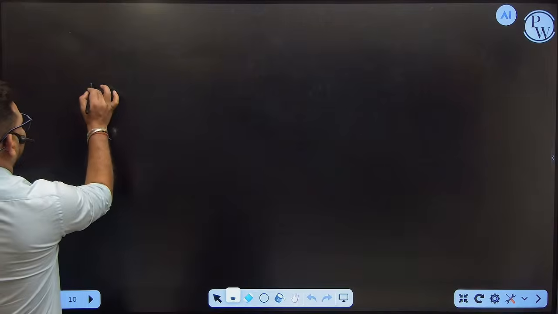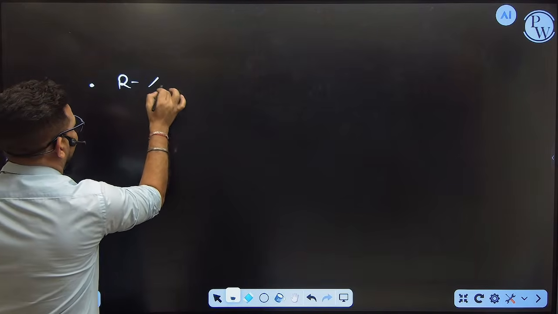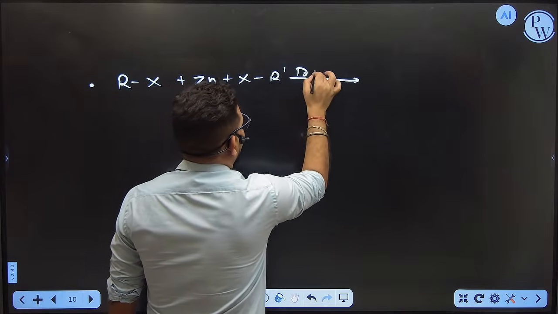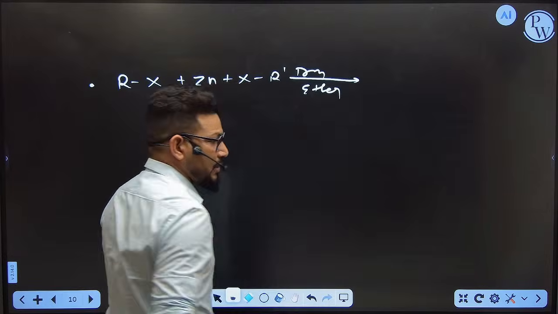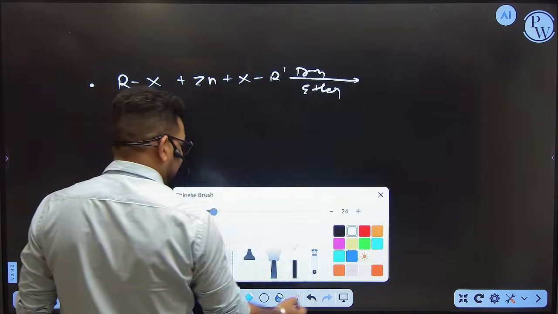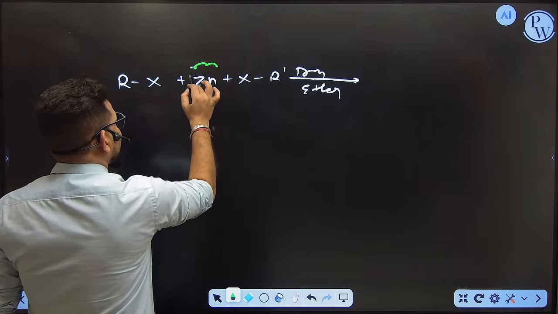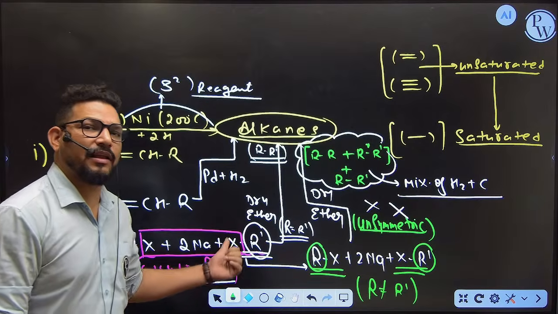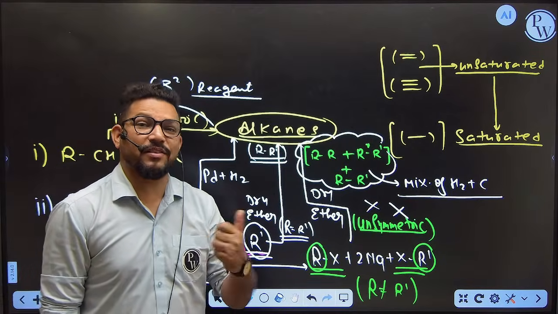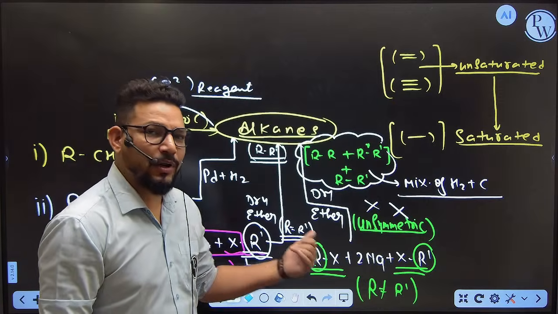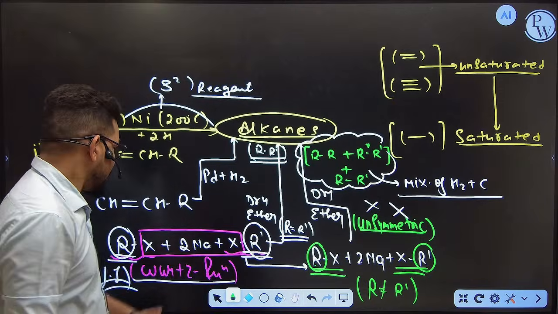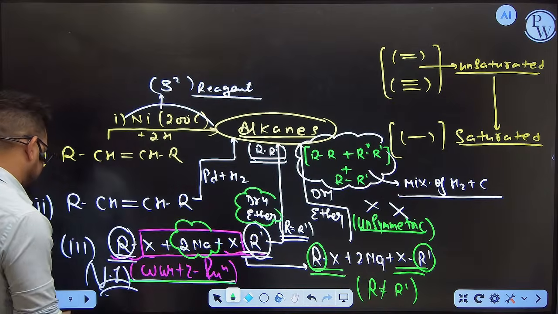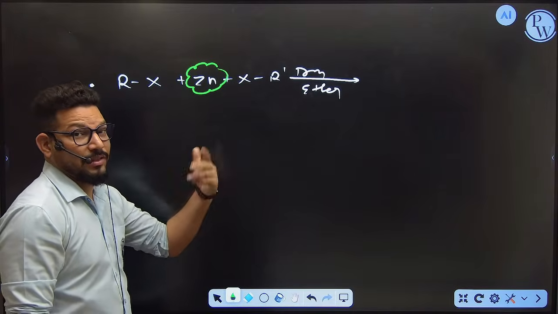See, if you want to form the alkanes, then we have another method called RX with Zn plus XR', and here again we are taking the dry ether. Now you can see the same thing is going to happen here again, but the reagent is getting changed. Why? Because all of you are aware that once a catalyst is utilized in a reaction, it is specific; all catalysts are specific in nature. So everywhere we are not going to utilize all these things. And this is also patented. Whenever you are taking sodium with dry ether, this is patented with the name of the Wurtz reaction. And here we are going to utilize zinc in place of sodium.